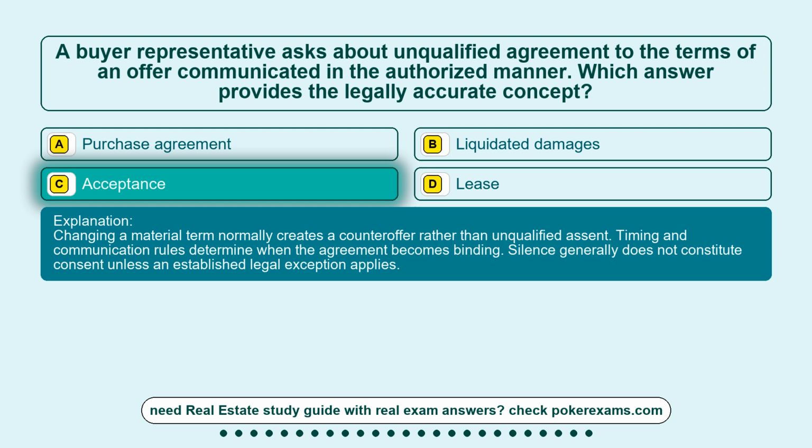Changing a material term normally creates a counteroffer rather than unqualified assent. Timing and communication rules determine when the agreement becomes binding. Silence generally does not constitute consent unless an established legal exception applies.